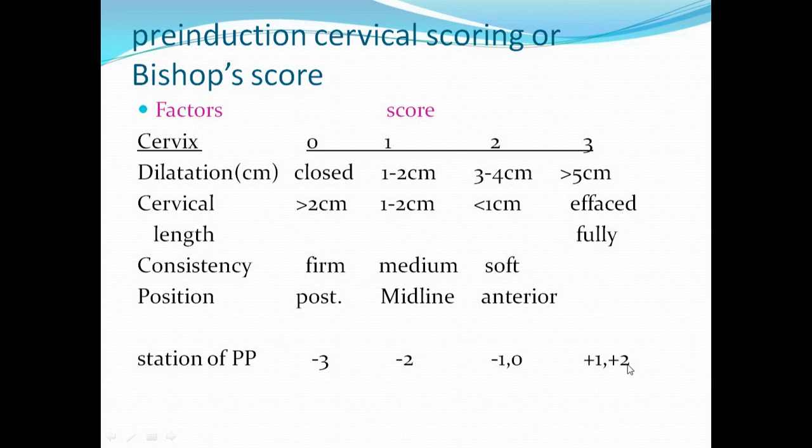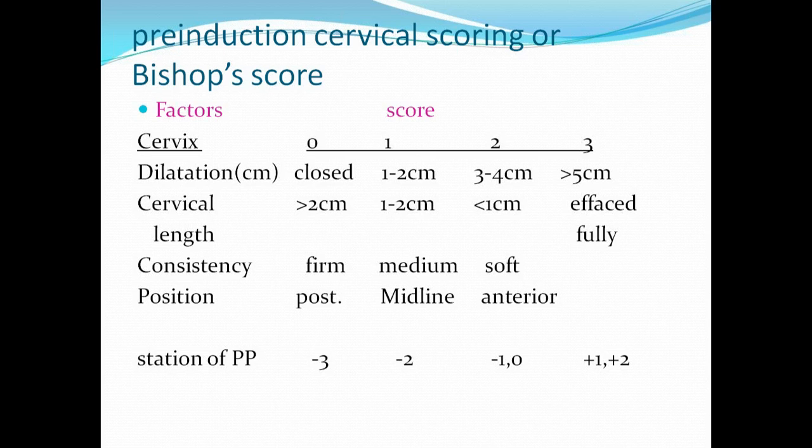And below that, the score will be very good and it is 3. So like this, you take all these points, and then you give a score and total it up. Now, are you having a doubt as to how we are taking these points or how we are checking on these factors?